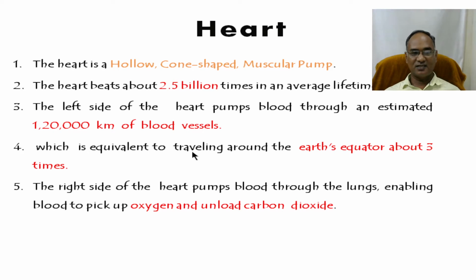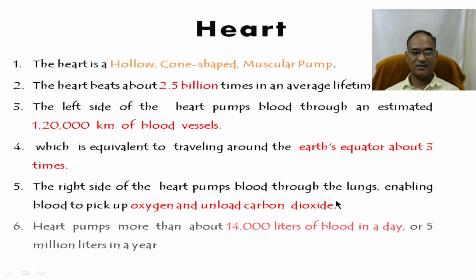The fifth thing is that the right side of the heart pumps blood through the lungs, enabling the blood to pick up oxygen and unload carbon dioxide. This is another important function. The heart pumps more than 14,000 liters per day, or 5 million liters in a year. You can calculate: in a male we have 5.5 liters and in a female 4.4 to 4.5 liters. These 5 liters are continuously circulated with nutrients, minerals, water, and other properties. So it is not a single task per day.